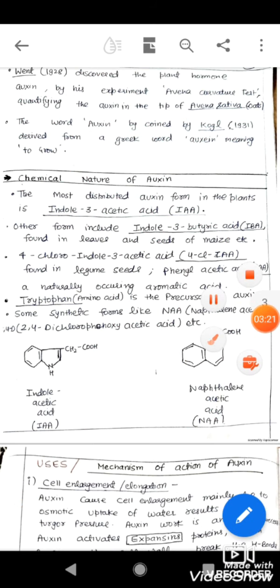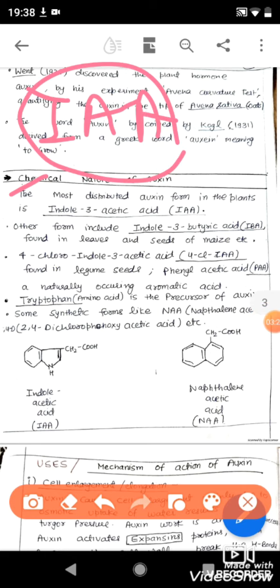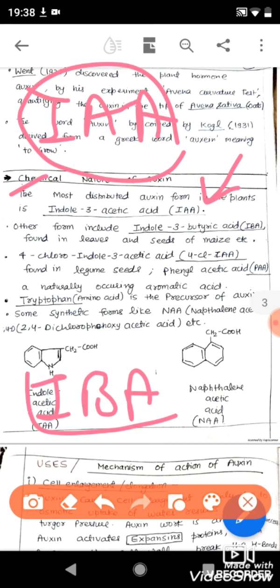The most abundant form of auxin in higher plants is indole 3-acetic acid. Generally we write it as IAA, indole acetic acid. There is another form which is also natural in higher plants, that is indole 3-butyric acid, which we write as IBA. The indole acetic acid is found at the very tip regions like the apical meristem regions of the stem as well as the roots, whereas the indole butyric acid is abundant in the leaves as well as the seeds of the maize plant.